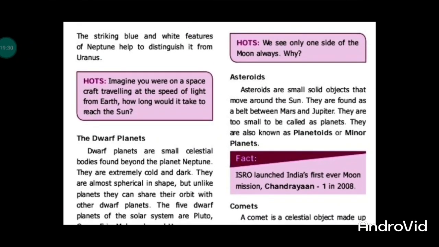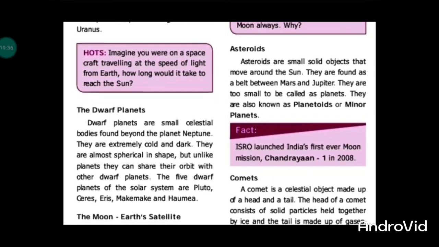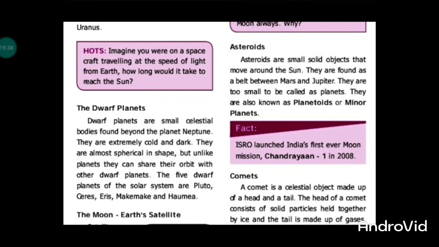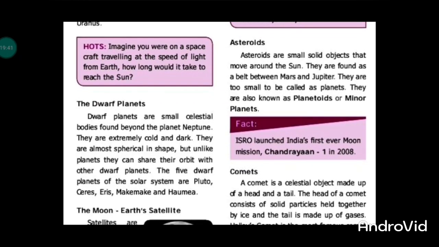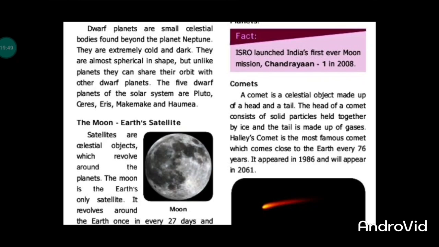Asteroids are small solid objects that move around the Sun. They are also called minor planets or planetoids. They are seen between Mars and Jupiter. Chandrayaan was the first Moon mission launched, in the year 2008.